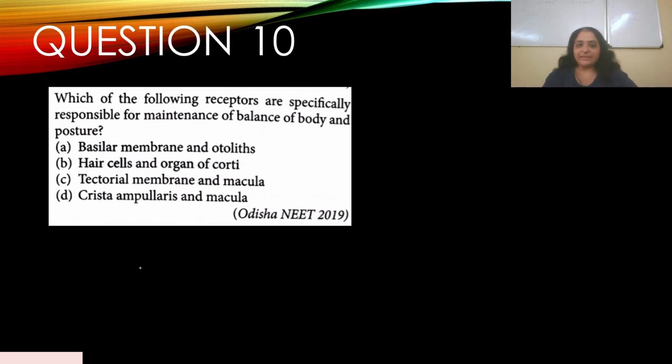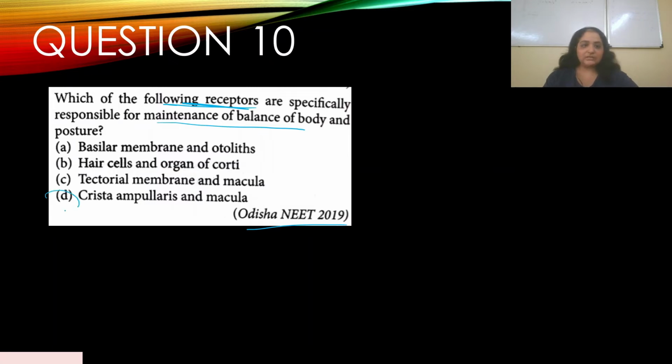Okay, question number 10. Which of the following receptors are specifically responsible for maintenance of balance of body and posture? This appeared in Orissa NEET 2019. So you have to find the receptors. You have A, basilar membrane and otoliths. B, hair cells and organ of Corti. C, tectorial membrane and macula. And D, crista ampullaris and macula. So you have to find the receptor that responds for maintenance of balance of body and posture.